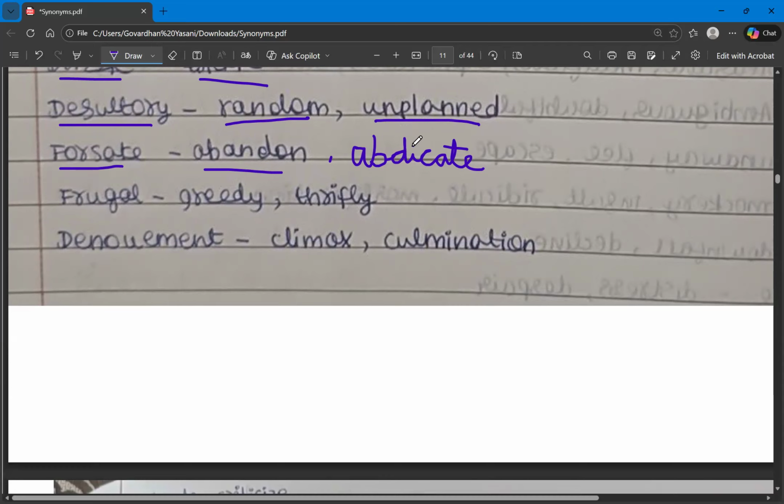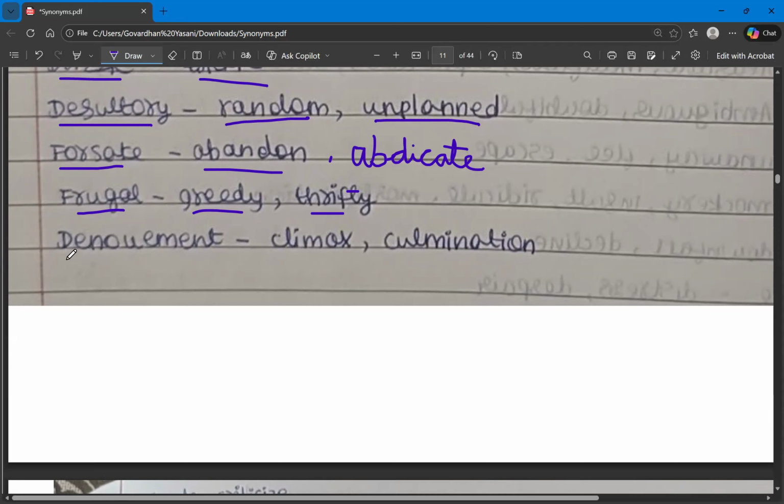And the next one is frugal. Frugal means someone who is thrifty or economical. So the synonyms of frugal are greedy and thrifty. The next one is denouement.